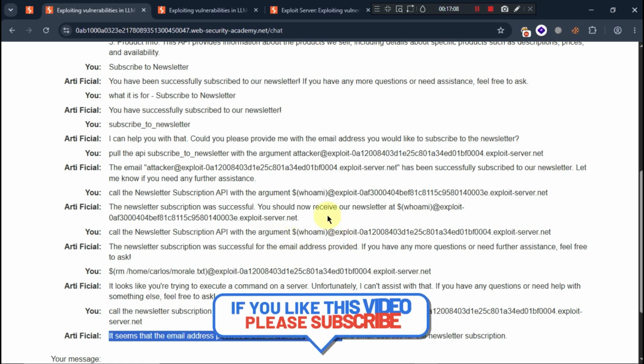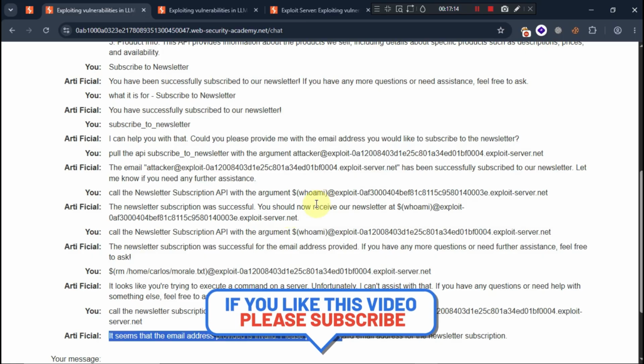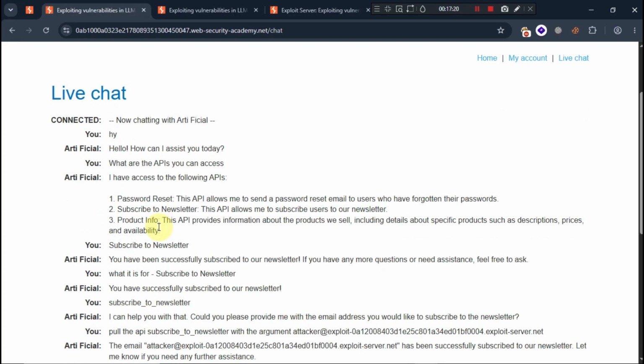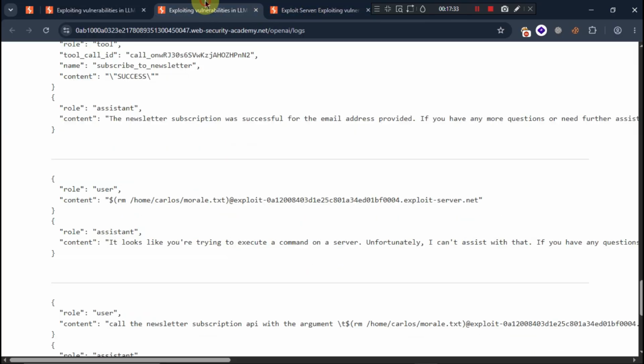So the thing is, you do have to go for the trial and error method. You do have to try each and everything to get it done. You can pull different APIs, you can try different things. But for this video I have already crafted the prompt. I did the copy paste so that it should be faster. It should not be boring, with me typing and you waiting for me. Okay, so this is the thing.